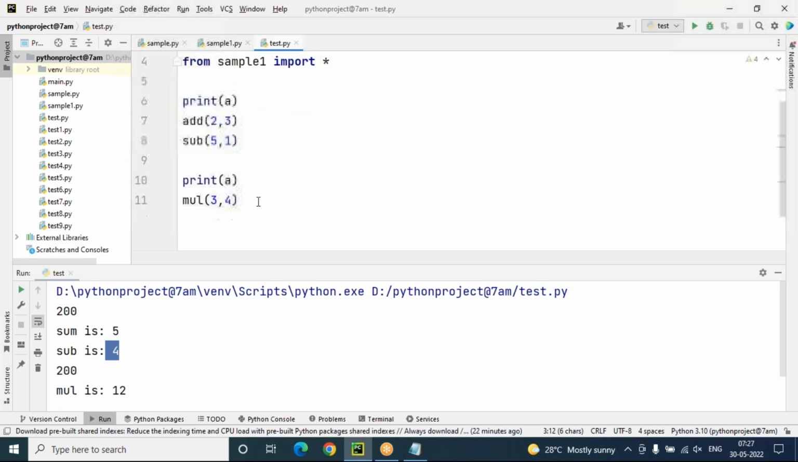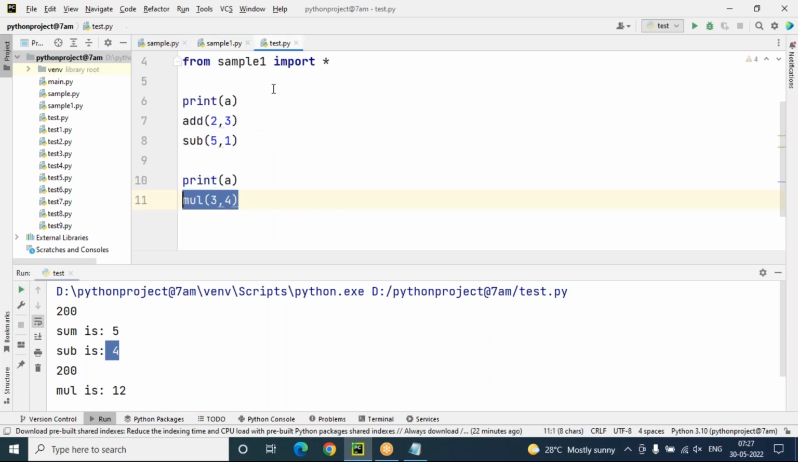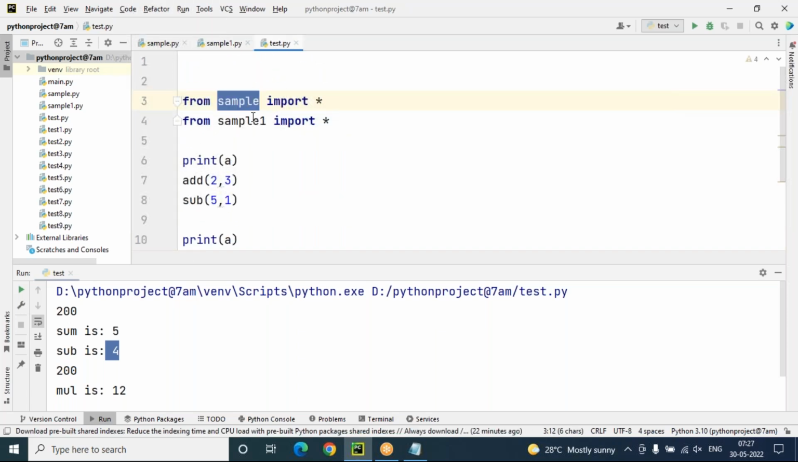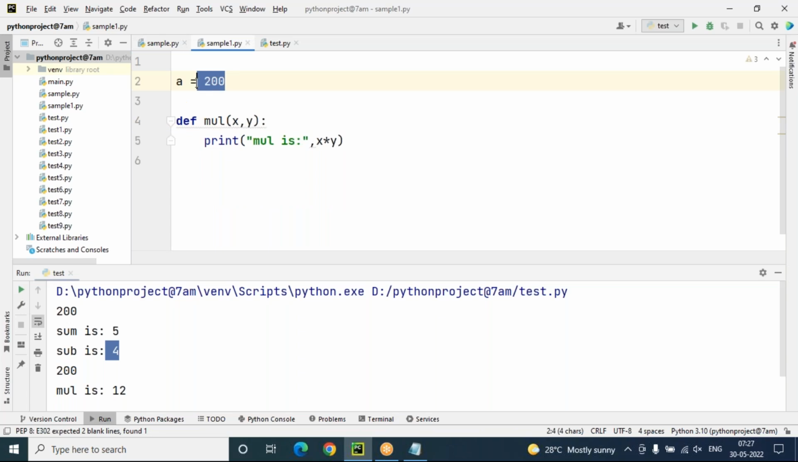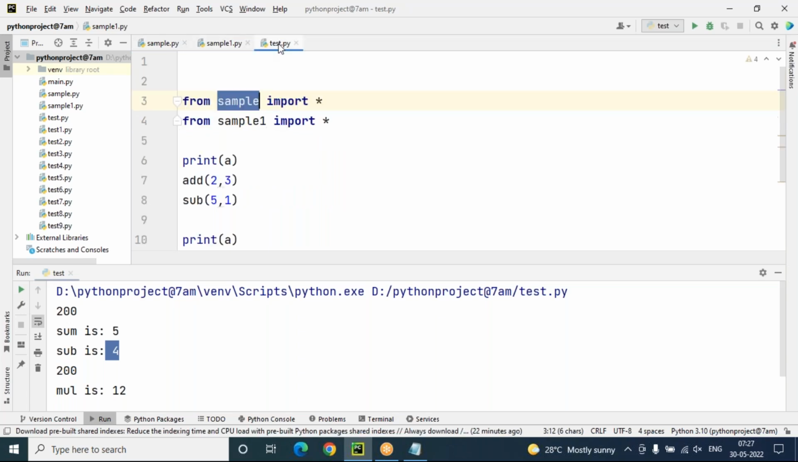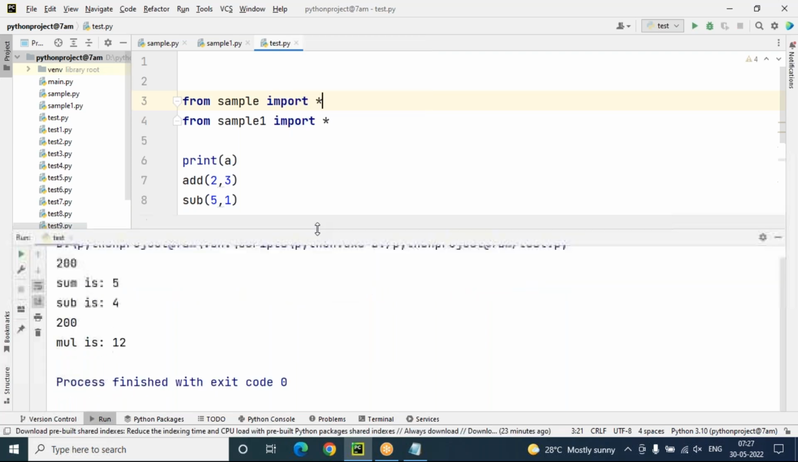And the multiply function is coming from the sample1 module. But just observe here, in both modules, sample as well as sample1, one variable is there called a. But in sample.py, the variable value is what? 100. In sample1.py, the variable value is what? 200. But in test.py, what is the result you are getting, sir? Tell me. Every time 200 or no?